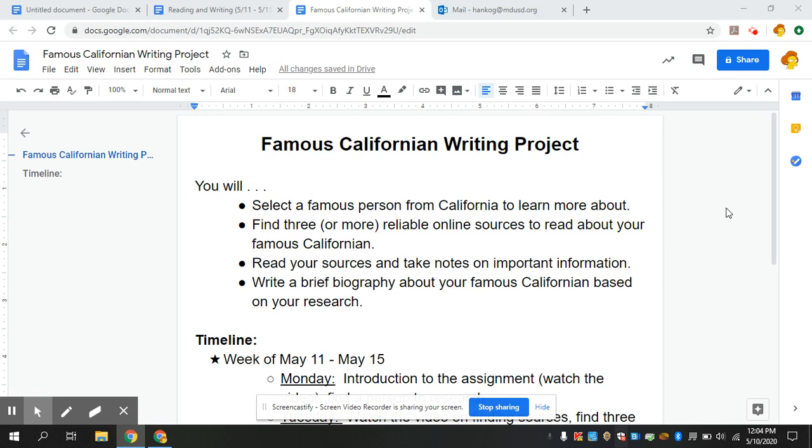So let's go through this assignment explanation sheet here. This is going to outline what is expected. For this project, you will select a famous person from California to learn more about. Then you're going to find 3 or more, if you want, reliable online sources to read about your famous Californian. You're going to read your sources and take notes, just like we've been doing all year. We've been practicing note taking, so you're going to do that as well. Then you're going to write a brief biography about your famous Californian based on your research.